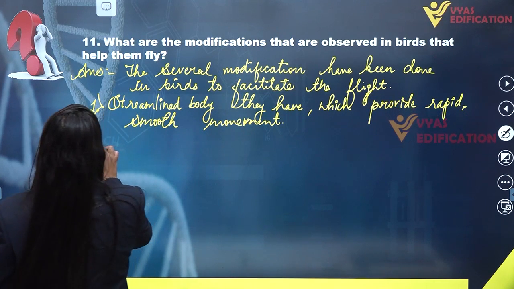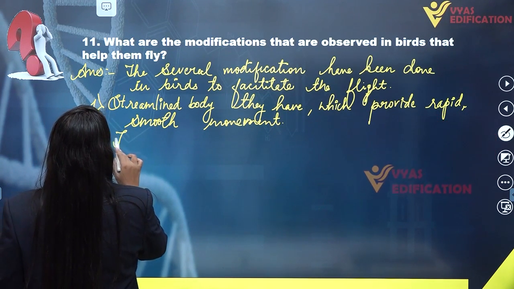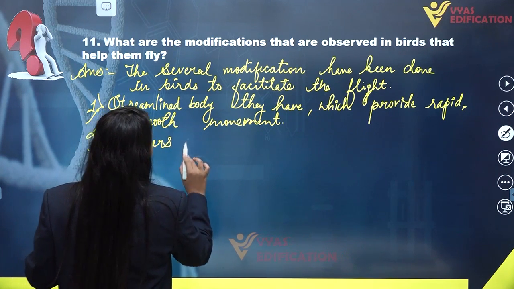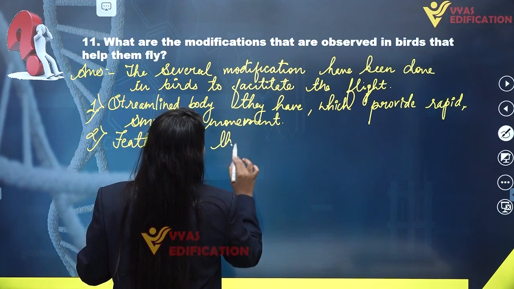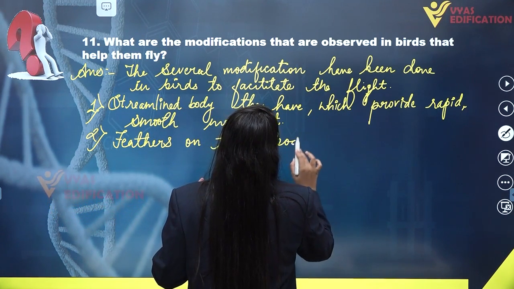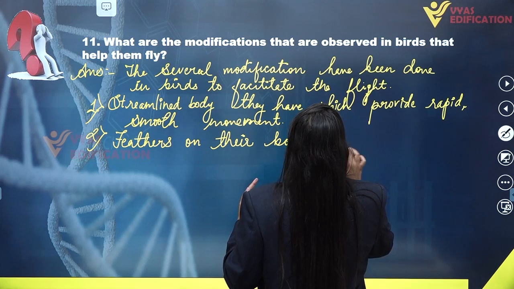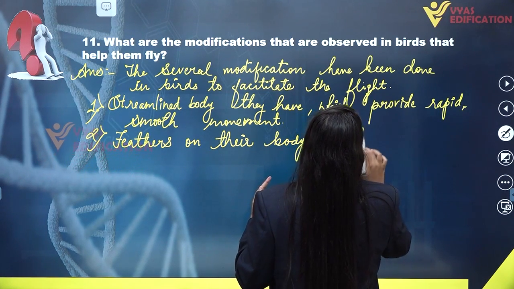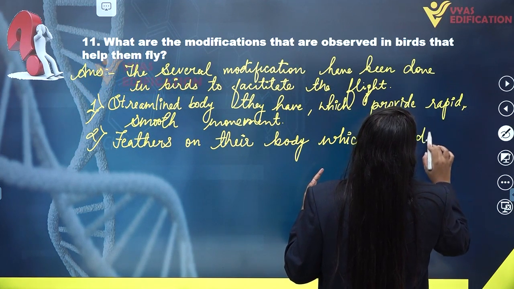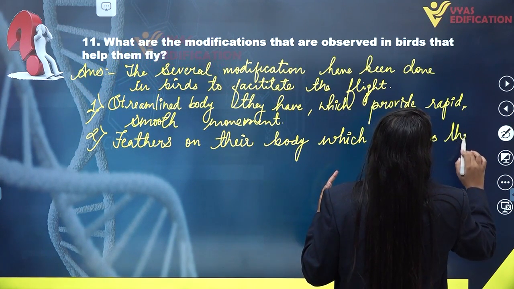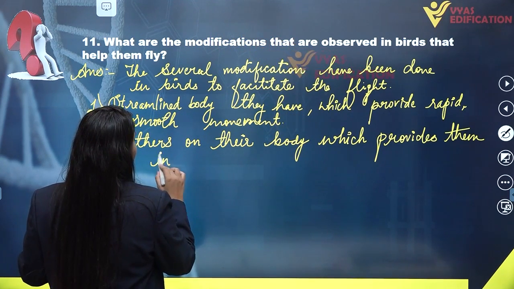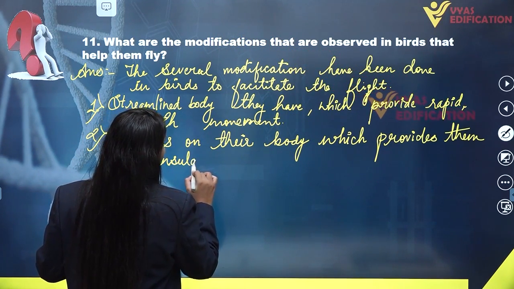Also, they have feathers on their body, which provide them insulation. So for insulation, they have feathers on their body.